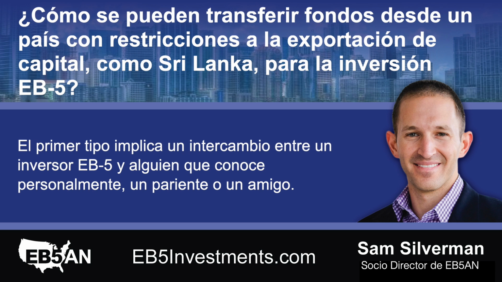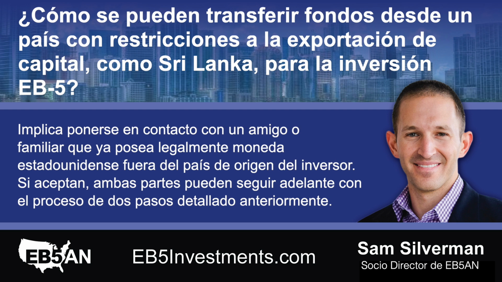The first type involves a swap between an EB-5 investor and someone they know personally, a relative or a friend. It involves reaching out to a friend or relative who already legally possesses U.S. currency outside of the investor's country of origin. If they accept, both parties can move forward with the two-step process detailed earlier.